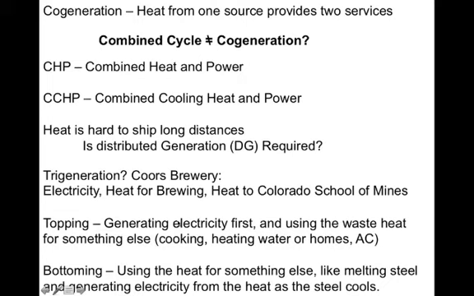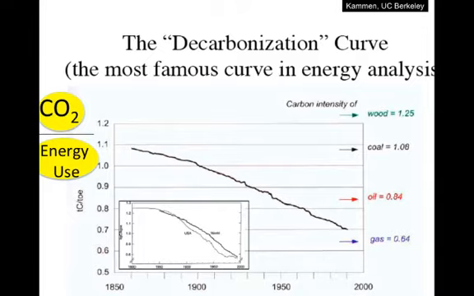Normally, or usually, we first generate electricity and use that heat co-product for something else. But sometimes, if you want very intense heat, like to melt steel, you'll first use the heat to melt the steel, and then as the steel cools, you can drive a Rankine cycle and generate electricity from that heat.